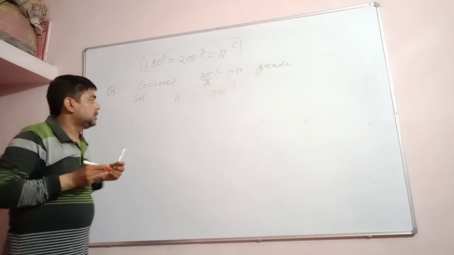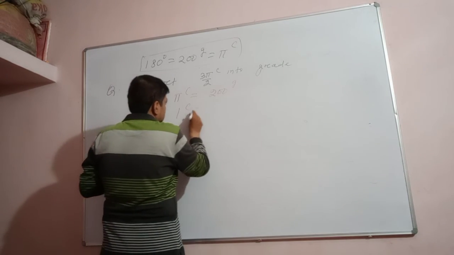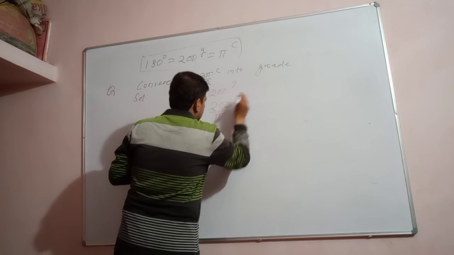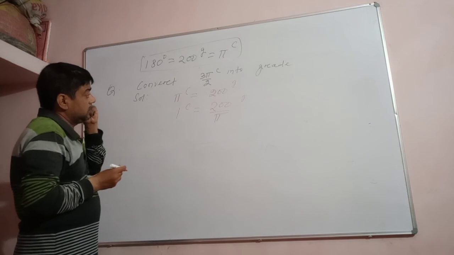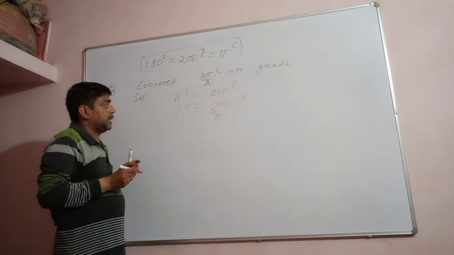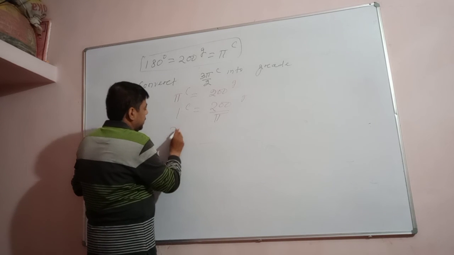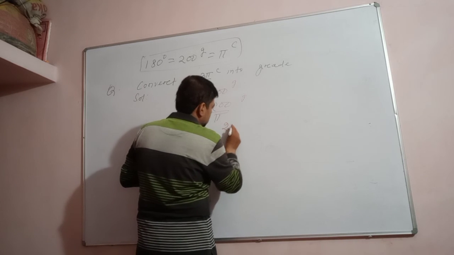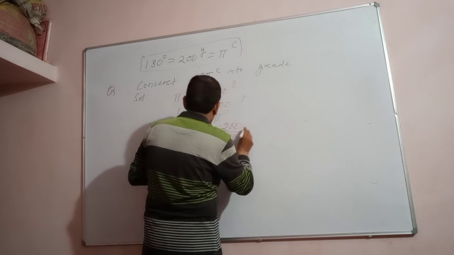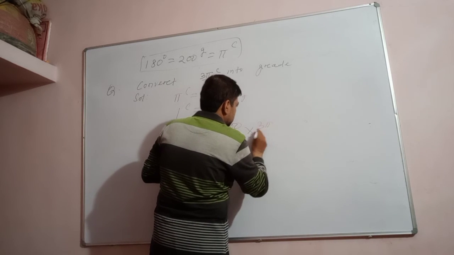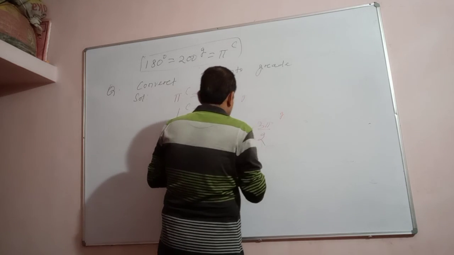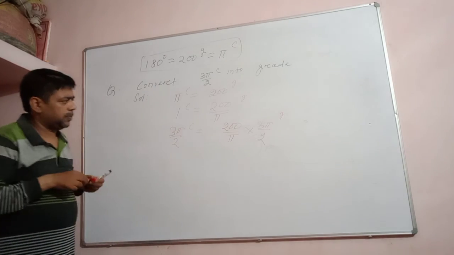And 1 radian, how much? 200 by pi grade. And given 3 pi by 2 radian is equal to 200 by pi into 3 pi by 2 grade. So you see, pi and pi can be cancelled.